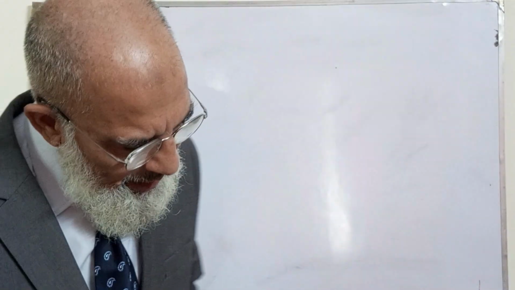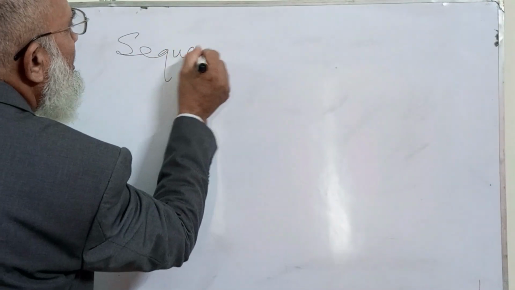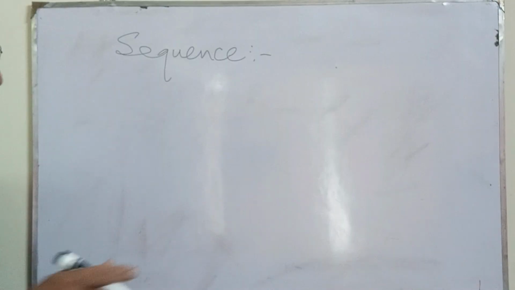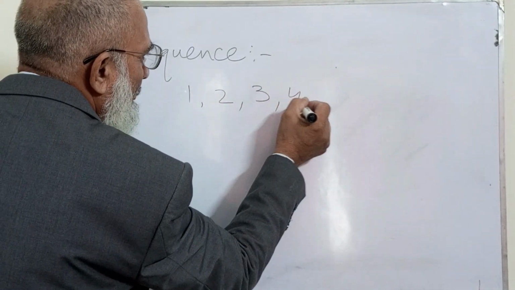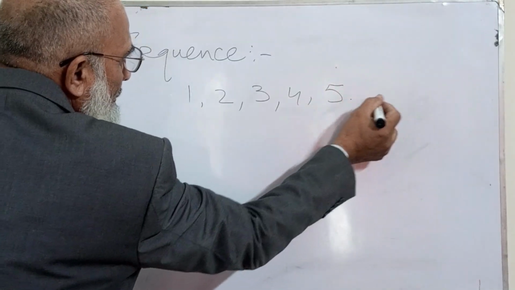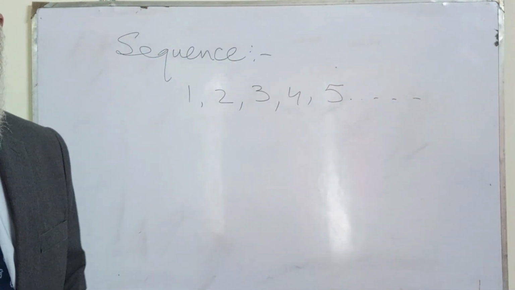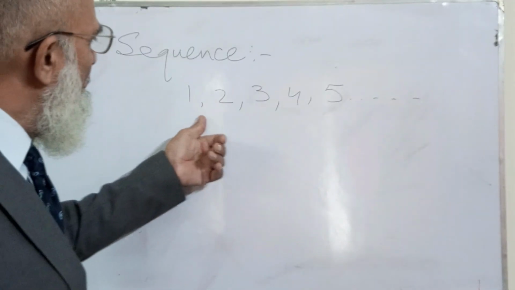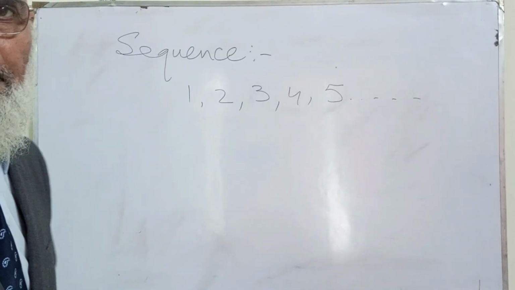So let us start. Now, my dear students, what is a sequence? Now this is a sequence. You see, one. This is a simple counting: 1, 2, 3, 4, 5. What is happening over here?